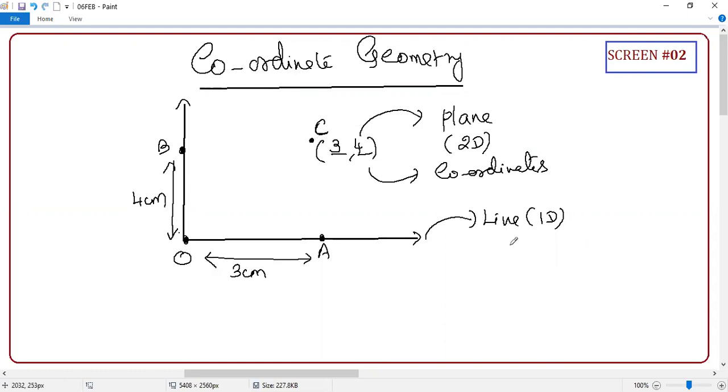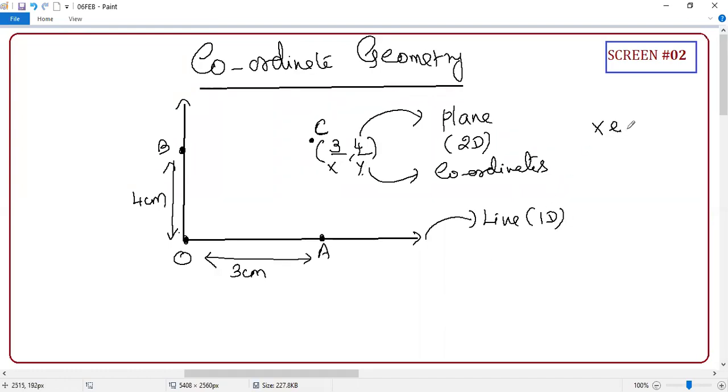Even though it's two values, it is actually one point. It is telling one point. Clear or not? Guys, clear or not? And this is called as coordinates. The first value is called as x coordinate. The second value is called as y coordinate.